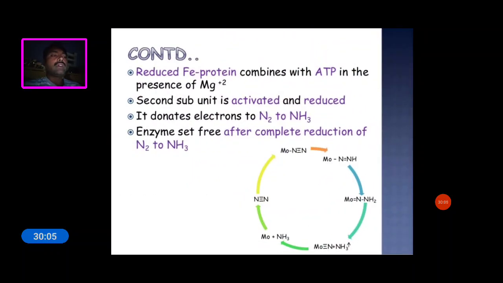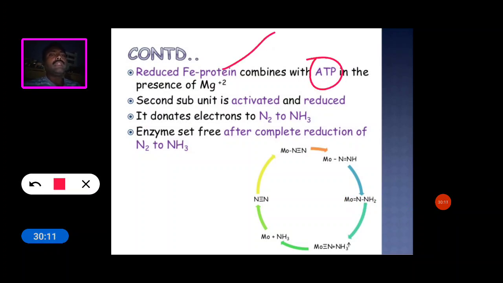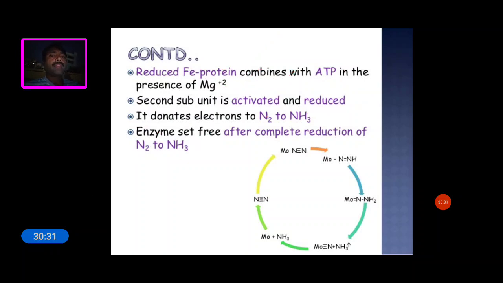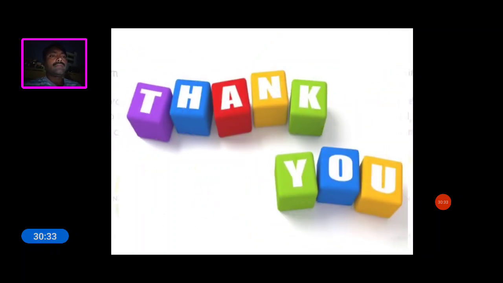So this is the process. The reduced iron protein, with ATP in the presence of magnesium ions, activates and reduces the second subunit, and it donates electrons to reduce nitrogen to ammonia, and the enzymes are set free after complete reduction of nitrogen to ammonia. So this is the process. Thank you.